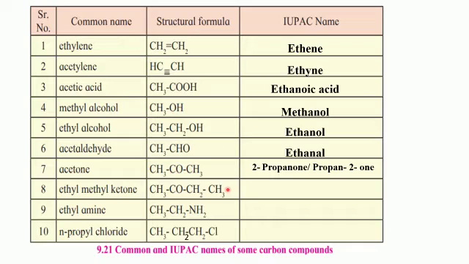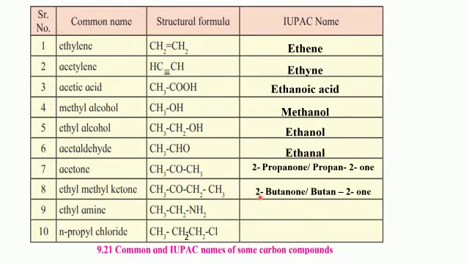Coming to the next example, ethyl methyl ketone. So here we have CH3CO, CH2, CH3. If you count this part, it is C2H5. So this is the ethyl part, this is methyl, and this is ketone functional group. So we come to know that there are how many carbon atoms? 4 carbon atoms are there. So it's a derivative of butane.